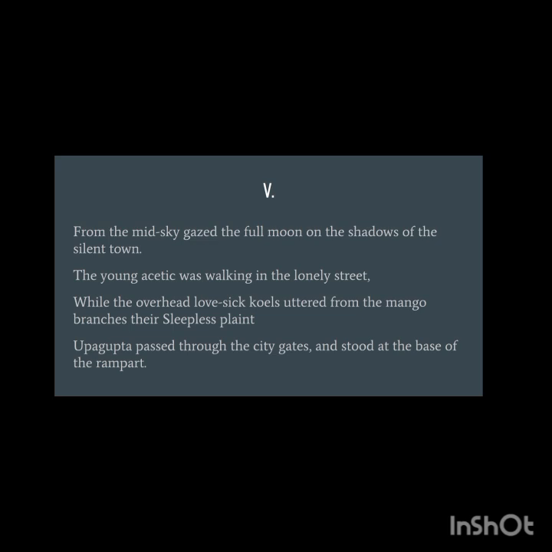Upagupta passed through the city gates and stood at the base of the rampart. Rampart is a fort-like structure. So now we are again meeting with Upagupta, and we see him crossing these streets, and now he stood at the base of the rampart. It's a fort-like structure.